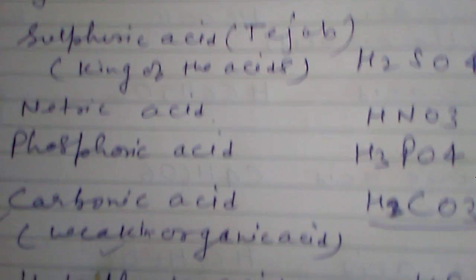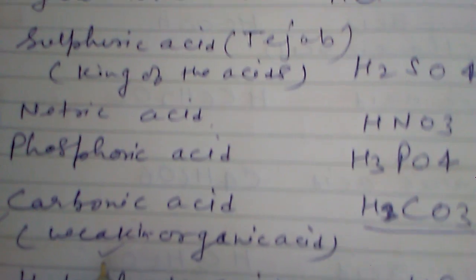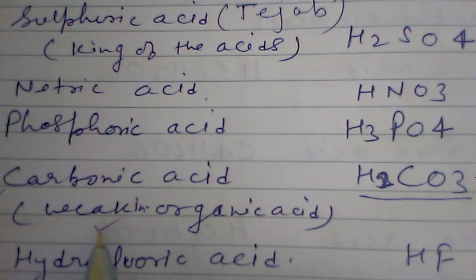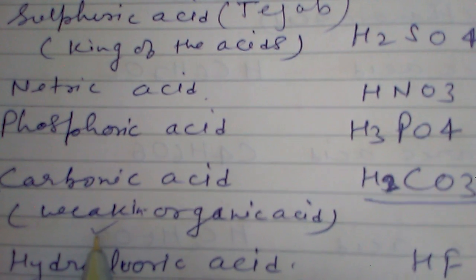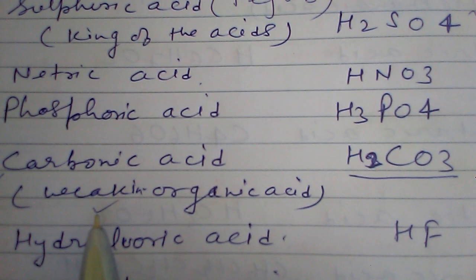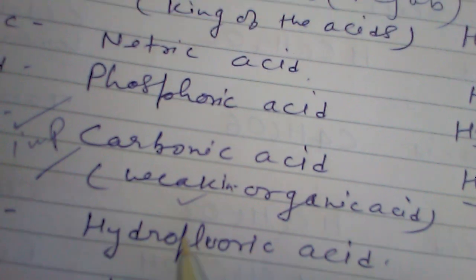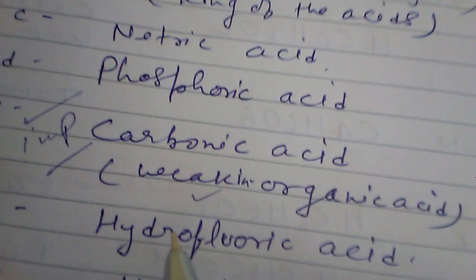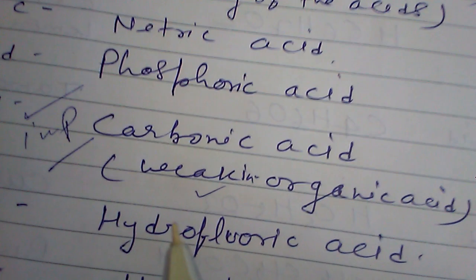Always remember this. When a question is asked, name one weak inorganic acid, weak mineral acid, then always give the answer: carbonic acid, H2CO3. And because of its weak acidic nature, it is added in soft drinks.